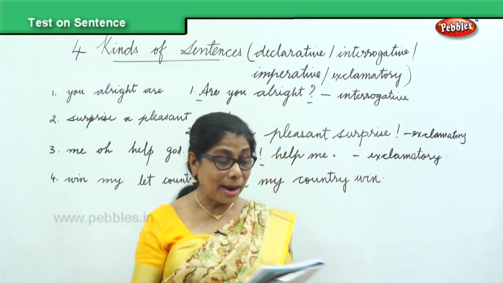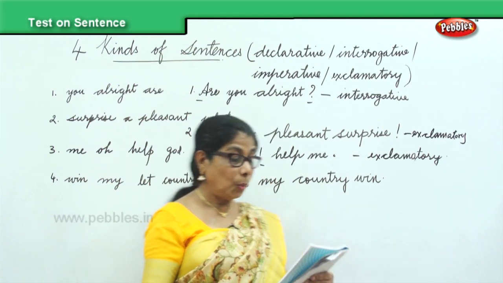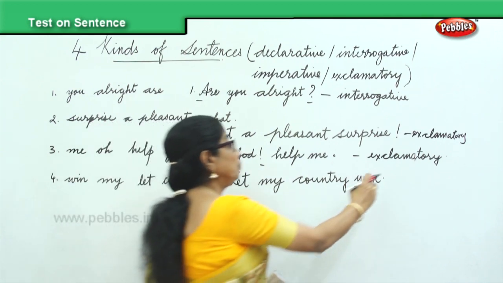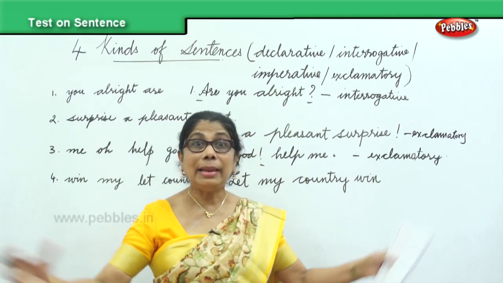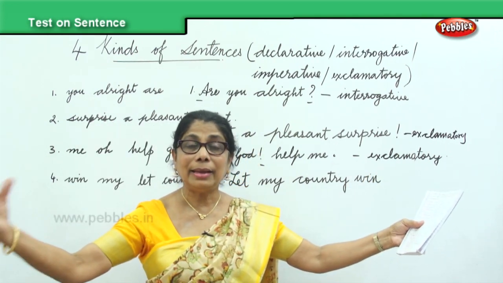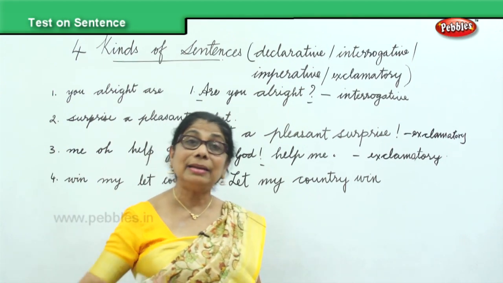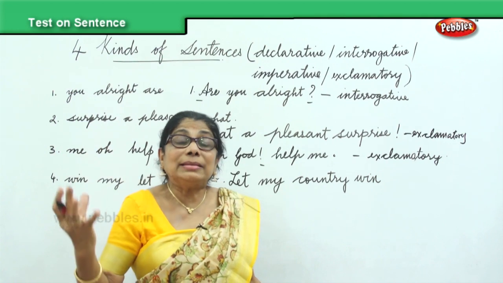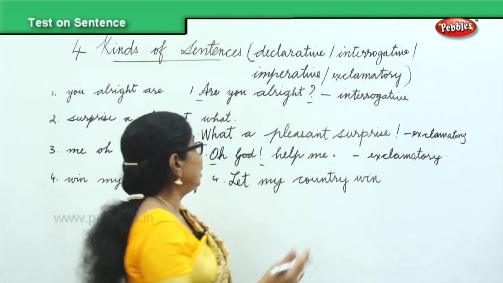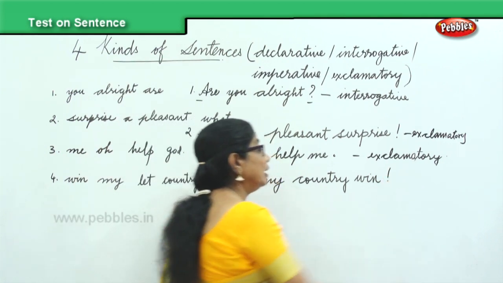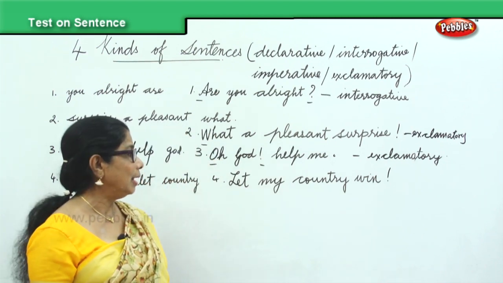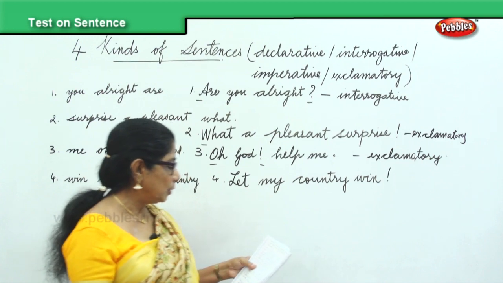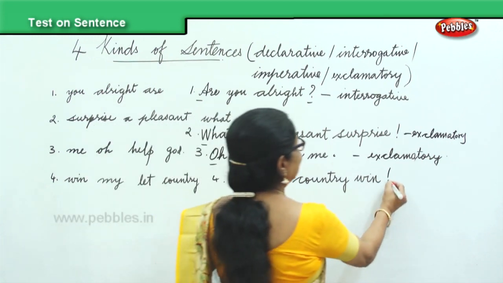Let my country win. Now, right, this is a wish. It's again a desire. You are loudly expressing your joy, wanting your country to win. Exclamation, let my country win. The match is on. So it's again an exclamatory mark.